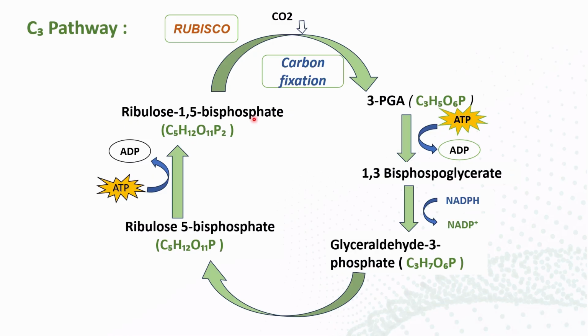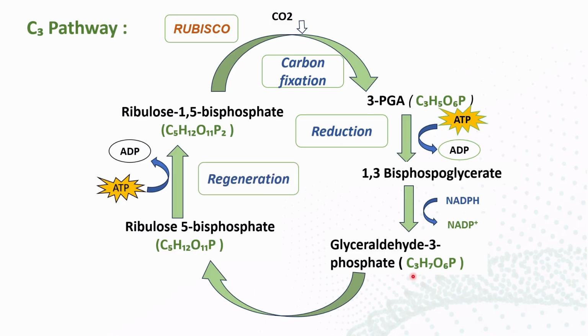So this is the total process that will occur again and again in the C3 pathway of the chloroplast. This is the whole cycle you have to remember, and I have given you the steps here. This is known as carbon fixation, this whole part is known as reduction, whereas this is known as regeneration. So this is the regeneration of ribulose 1,5-bisphosphate with the intermediate compound. Like this it will happen.